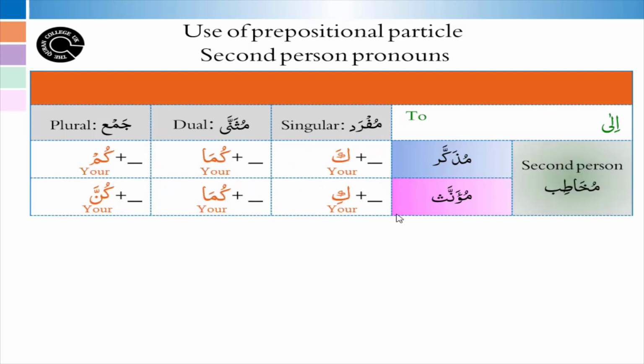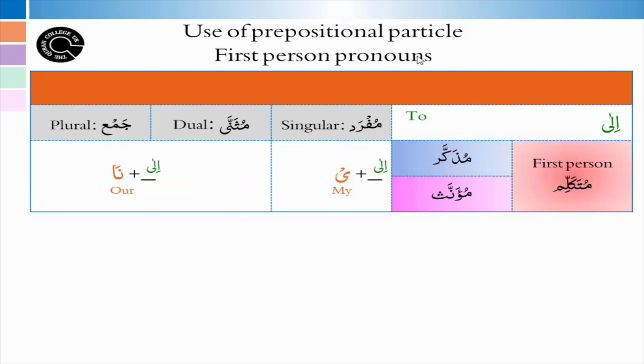Now when ila joins with the second person pronoun, it will become ilayka, ilaykuma, ilaykum, ilayki, ilaykuma, ilaykunna. Ila can be applied to the first person pronoun. It will become ila with a sakin ya, and that would then join together with a shadda, because there is a sakin ya here.